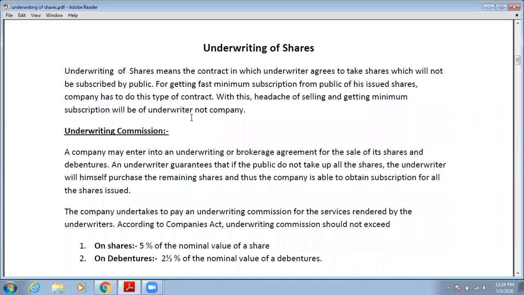So basically underwriting is an agreement between the company and underwriters. In that contract, the underwriter agrees to take the shares which are not subscribed by the public. So in underwriting contracts, underwriters give a guarantee that we will sell 90% of the shares of your issue.